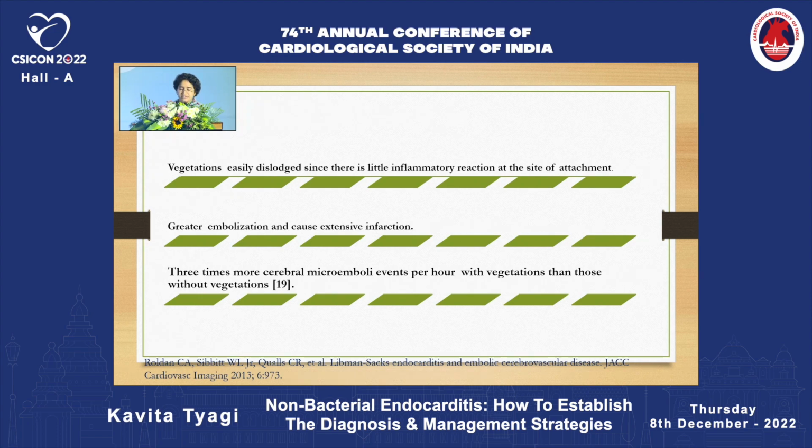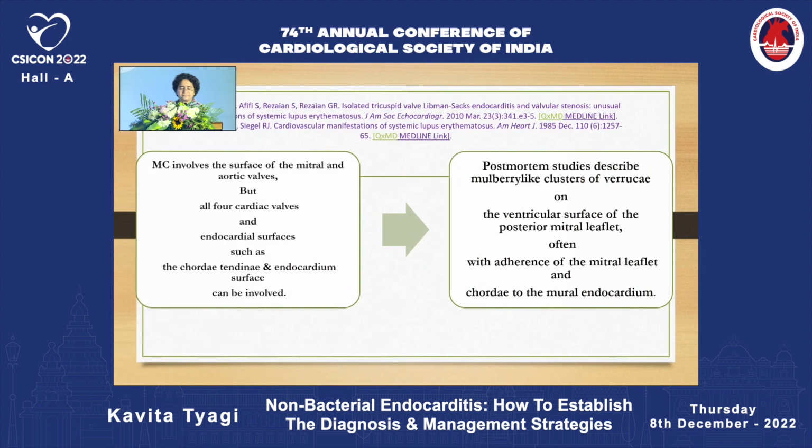These vegetations are more easily dislodged in comparison to other vegetations we hear about in other sessions, since there is little inflammatory reaction at the site of attachment, and so there is greater embolization, and it may cause extensive infarction. There are 3 times more cerebral microemboli events per hour with vegetations than without vegetations. Most commonly it involves the surface of the mitral and aortic valves, but all four cardiac valves and endocardial surfaces, such as the chordae tendineae and endocardium, can be involved.